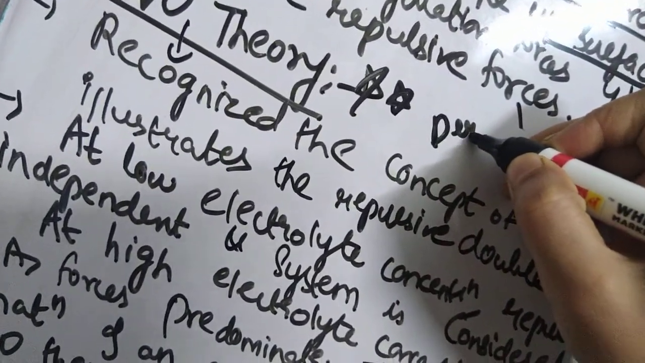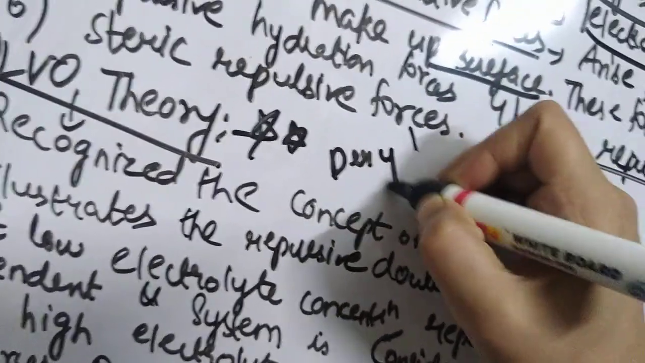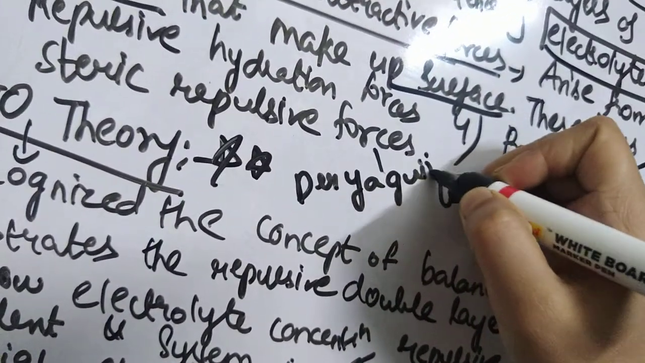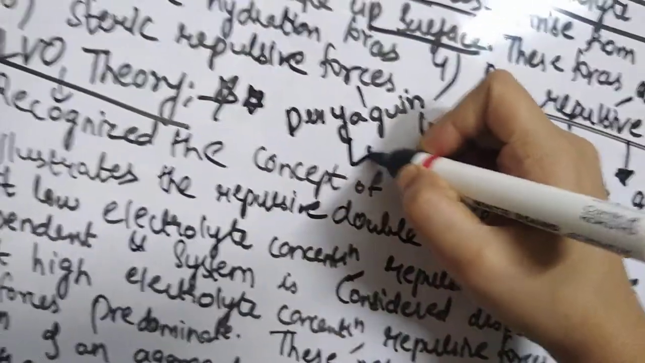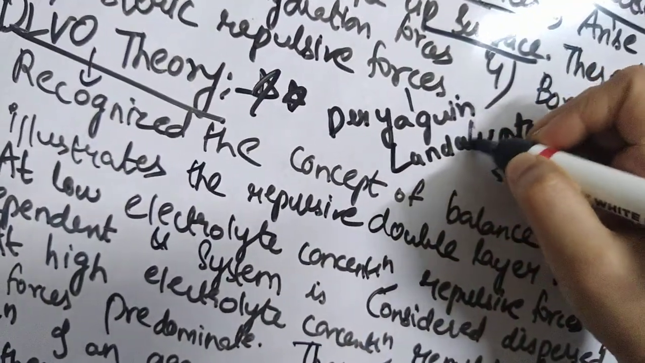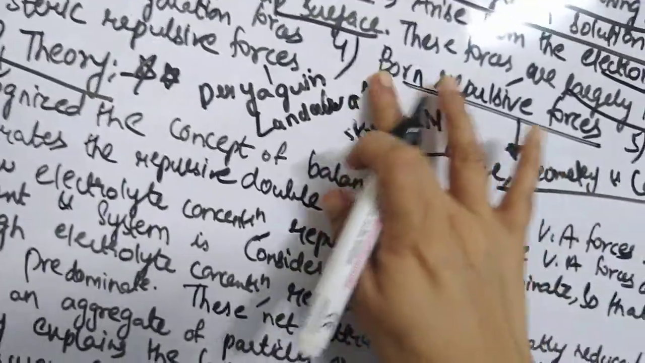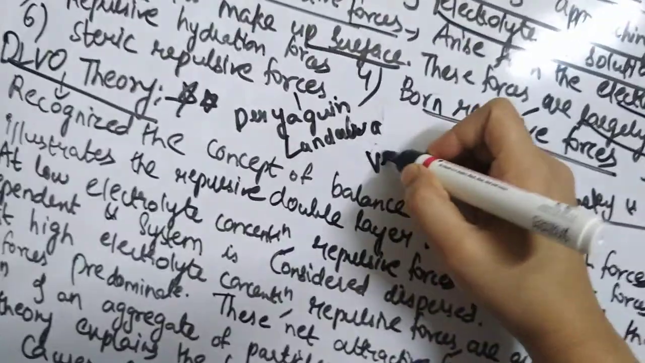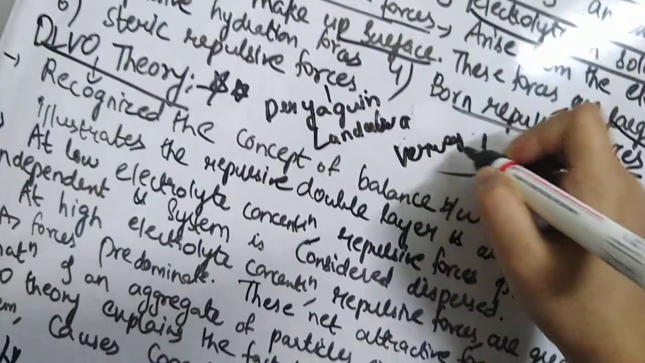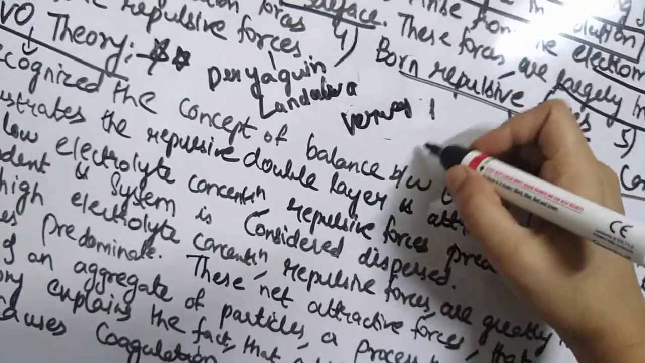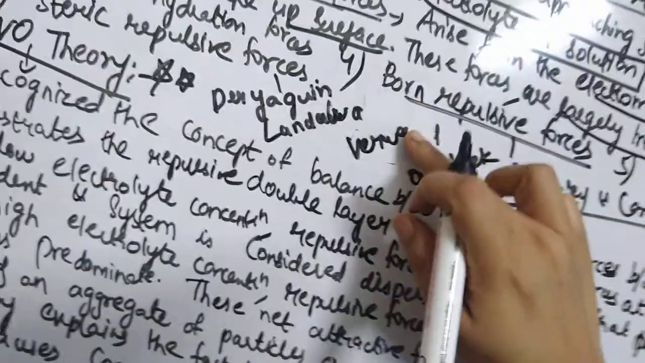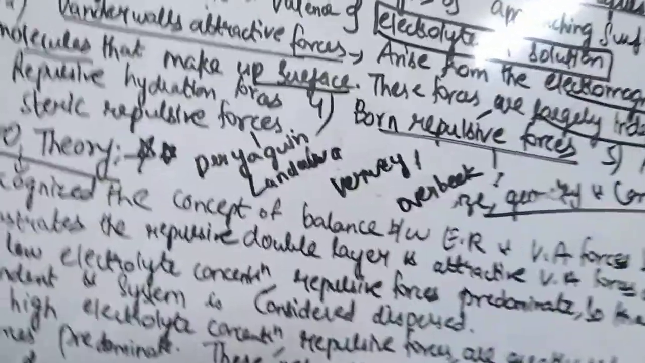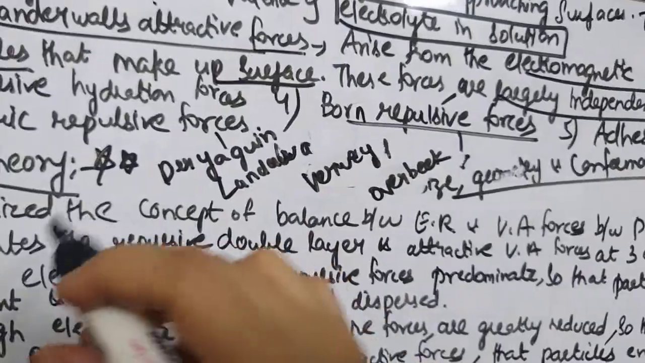Okay, it is Deryaguin. Then L stands for Landau, and V stands for Verwey, and O stands for Overbeek. DLVO theory: Deryaguin, Landau, Verwey and Overbeek.